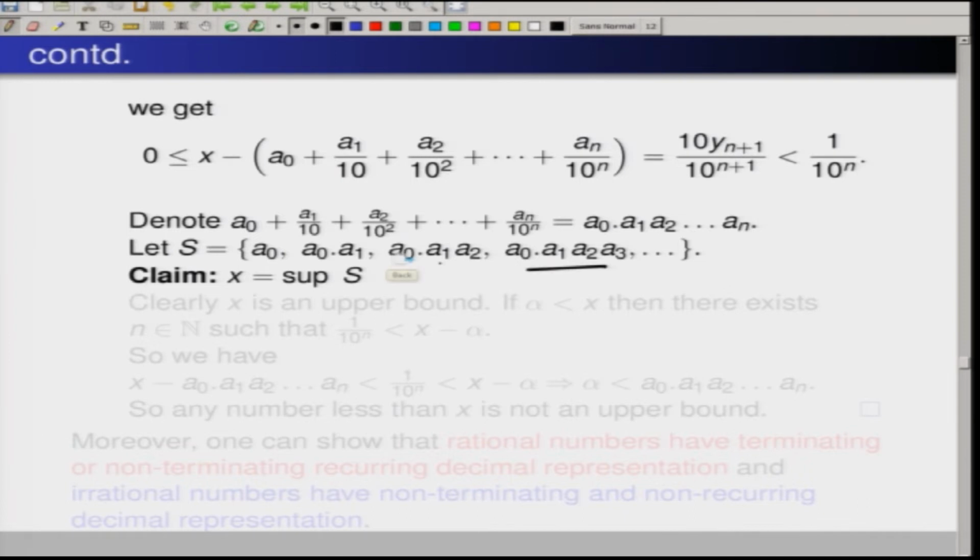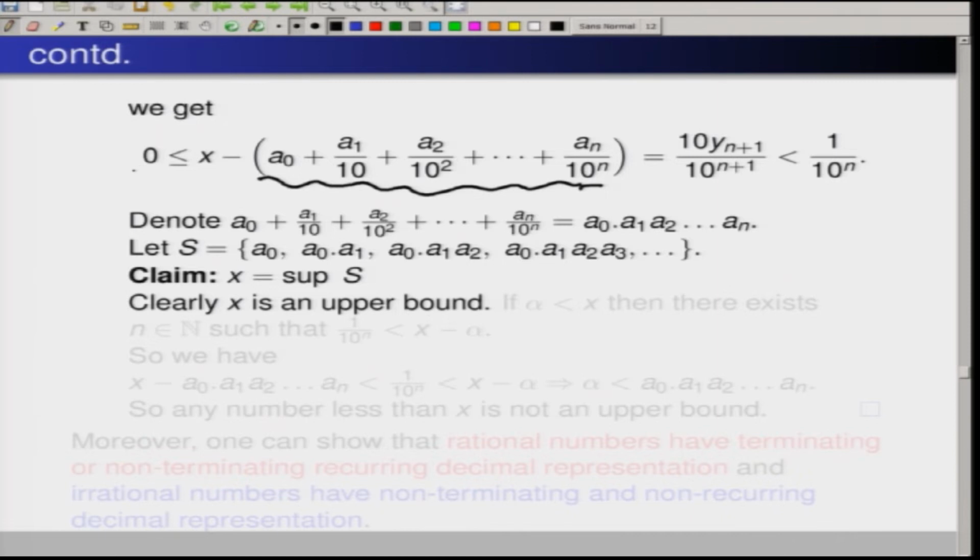So clearly, whatever n we take, for any element of S, x minus this is greater or equal to 0. Therefore this is less than or equal to x, so x is an upper bound. Now, this set S is bounded above and x is an upper bound.